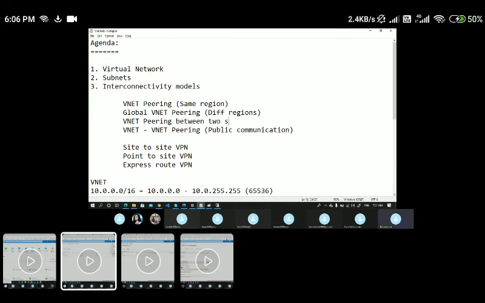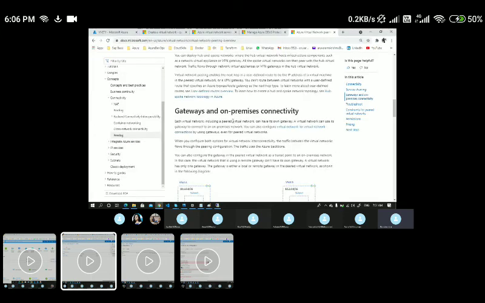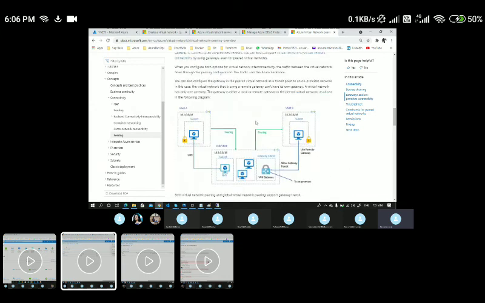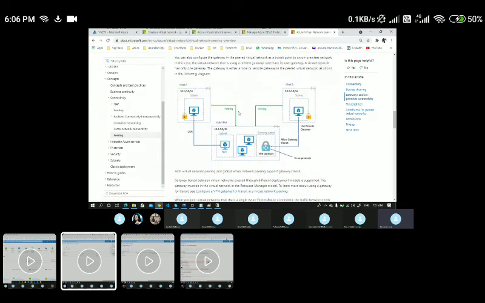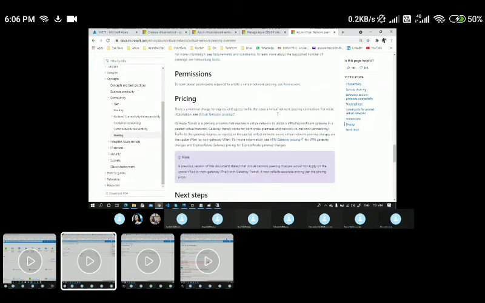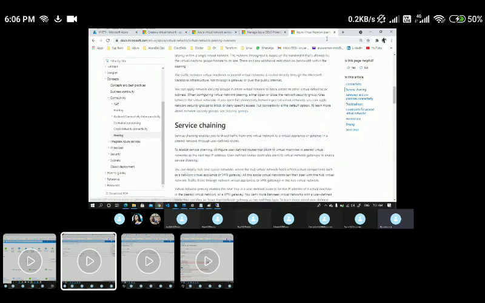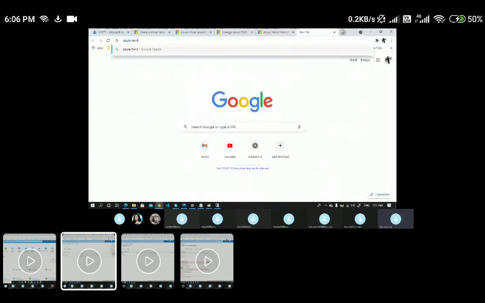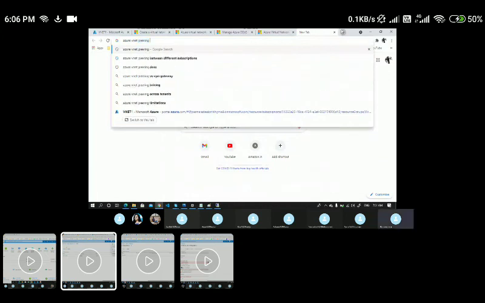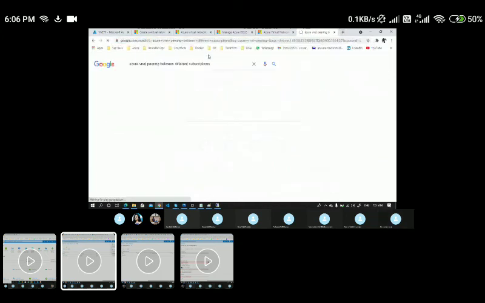Just now we have created a VNet peering in the same subscription. So let's quickly see how to do it in different subscriptions. For that, I'll quickly walk you through the documents here for the VNet peering. VNet A, VNet B, and how we connect them with VNet peering. This time I'll go with the Azure VNet peering across different subscriptions. I'll go to the document.